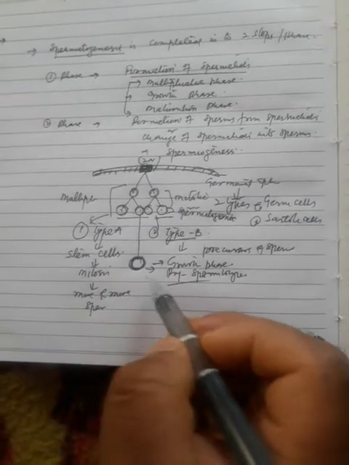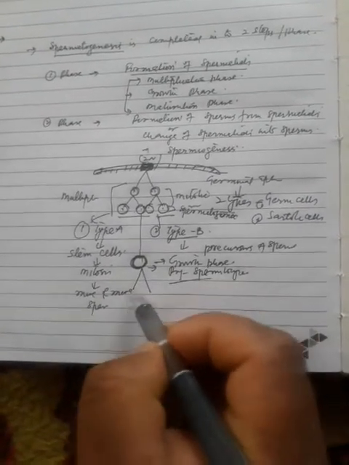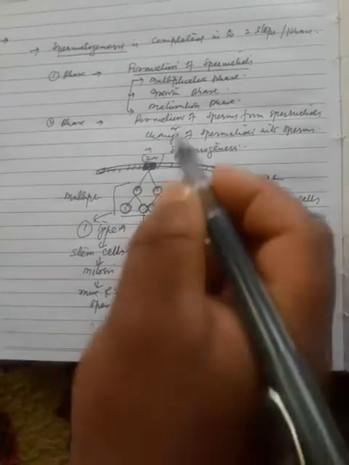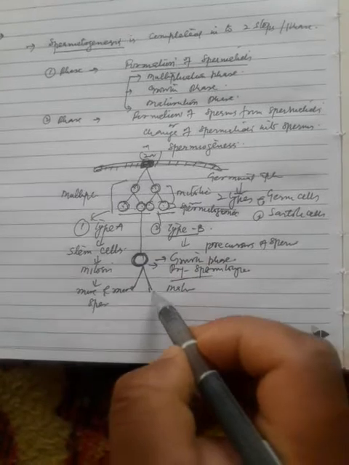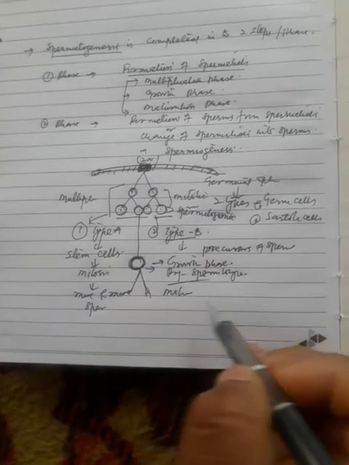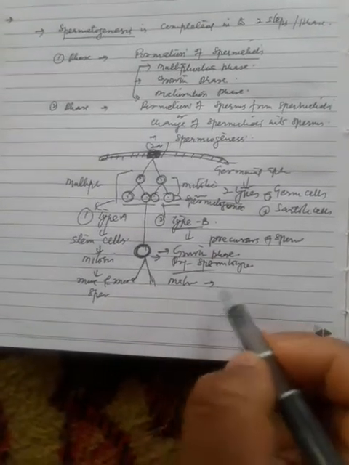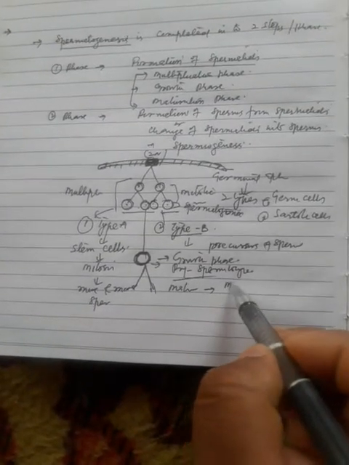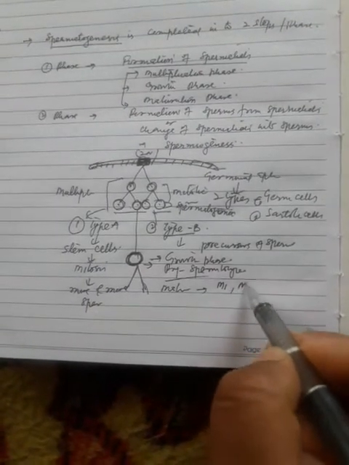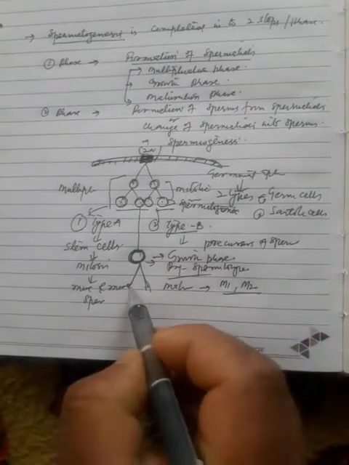Now this cell undergoes the third phase, that is the maturation phase. Maturation phase is actually the reductional division, and this reductional division occurs in two steps: one is meiosis first division and second division.